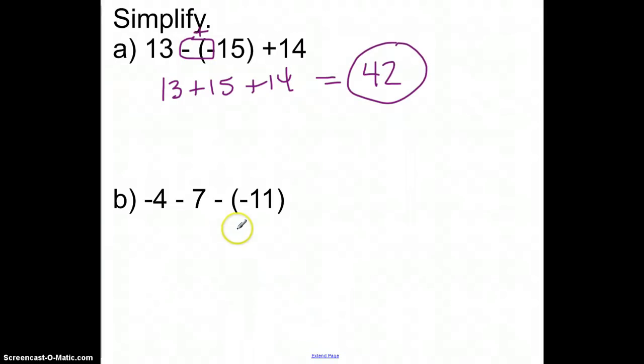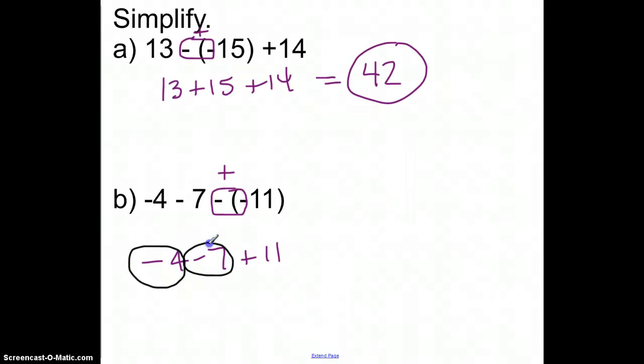Now, that two negatives equals a positive only happens when they're directly after each other. So this would be one that would qualify. It would end up looking like -4 minus 7 plus 11. So if I look at these, I have a -4 here. I could treat this like a -7 and then a positive 11. So here's my deposit. These two are my debits.